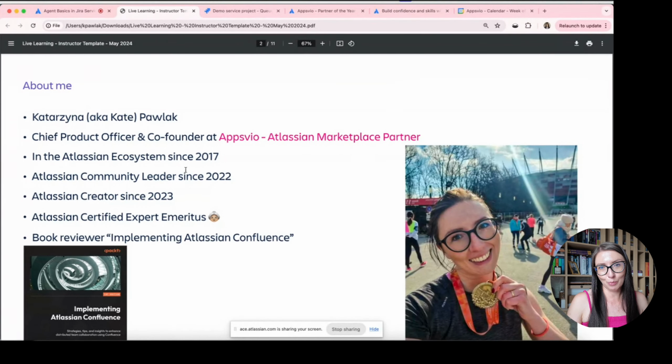My main product, which I really love and I really know, and I feel that I am expert in this area, is Jira Service Management, but not only. Another product is Confluence. Due to this fact, I had a pleasure to be a book reviewer of Implementing Atlassian Confluence. And Confluence is strongly related with Jira Service Management, with knowledge bases, customer experience. So this is a perfect match in case of these two products. In my free time, I love spending time traveling, running, and reading books.